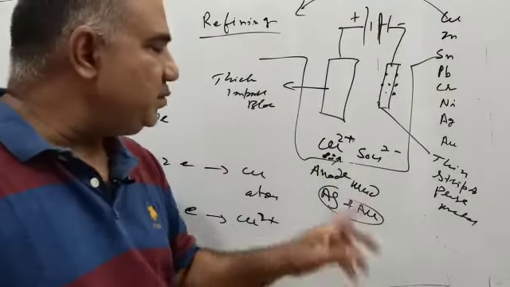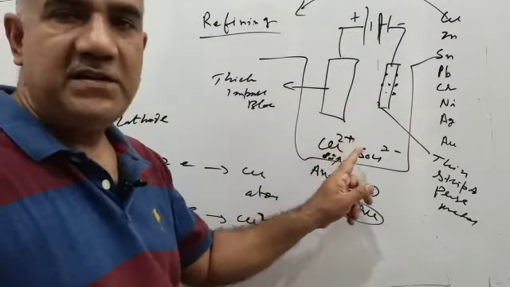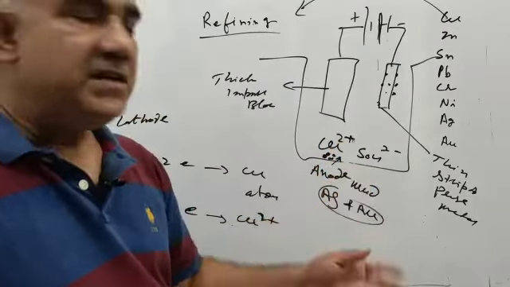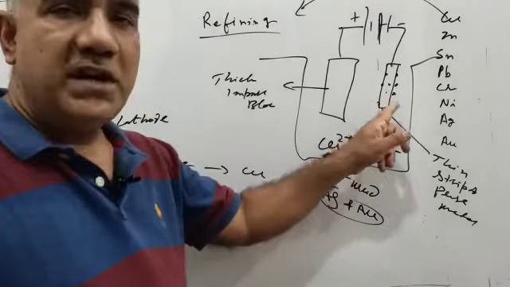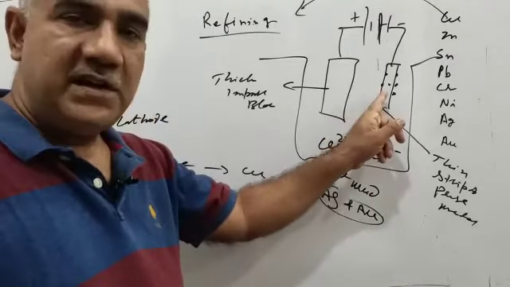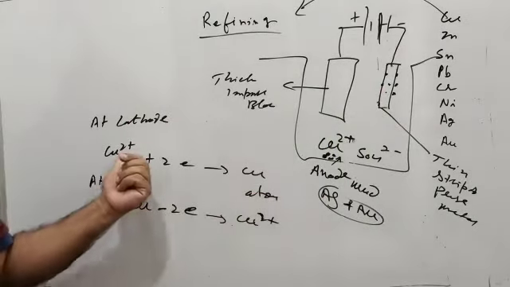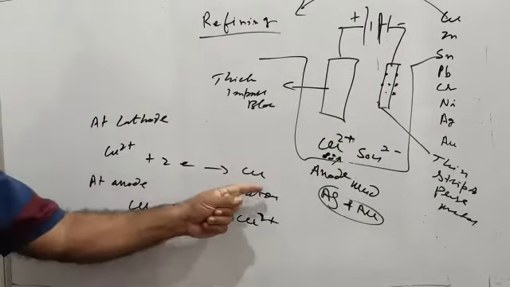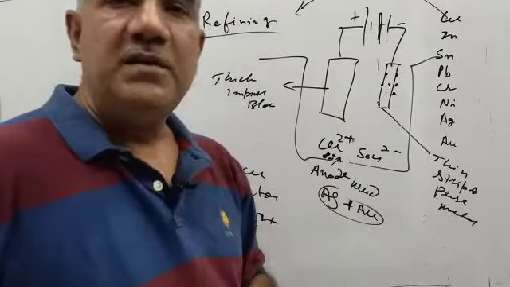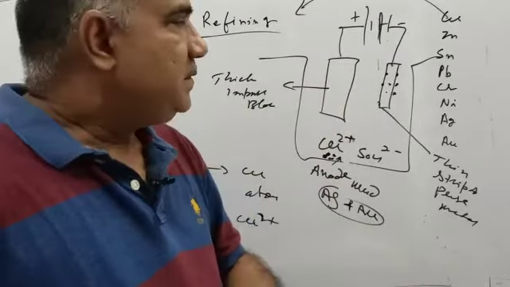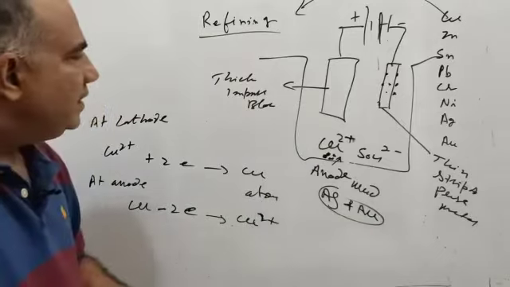When dissolved, it forms Cu2+ ions. These are drawn closer to the cathode because they are positive and the cathode is negative. When the ion reaches there, being deficient by 2 electrons, it gains 2 electrons, becomes a copper atom and sticks to the pure thin strip.